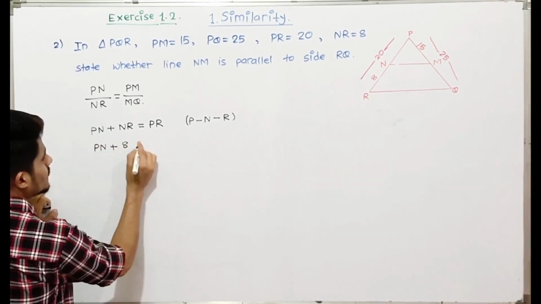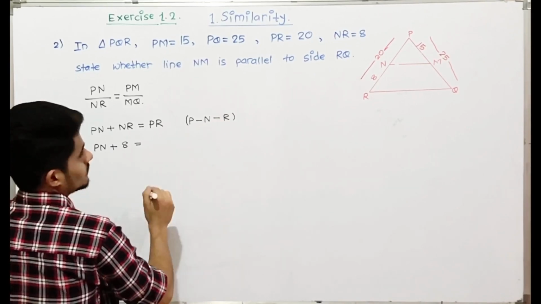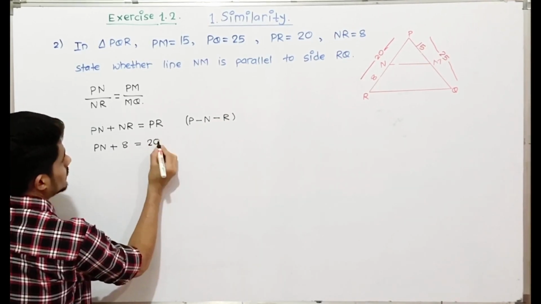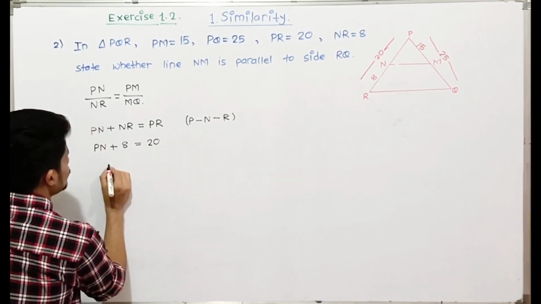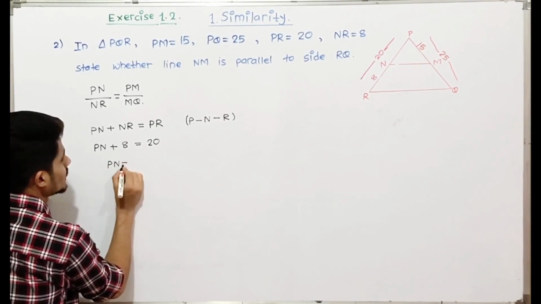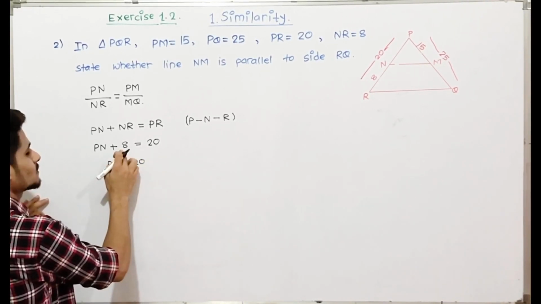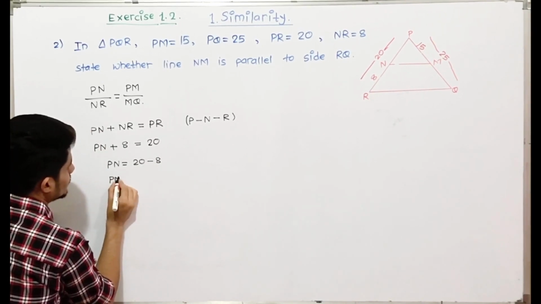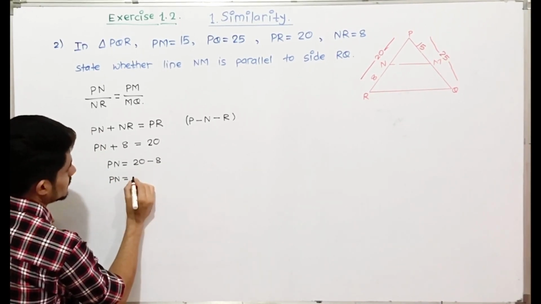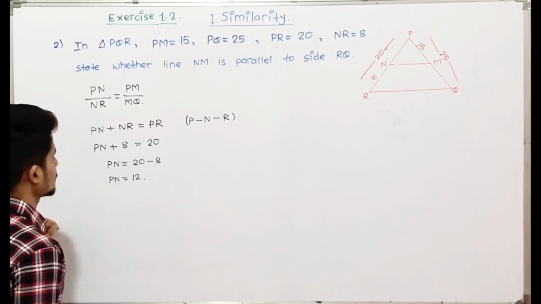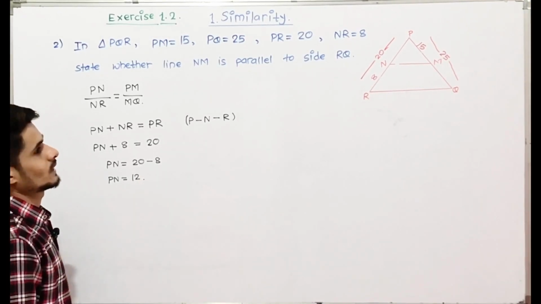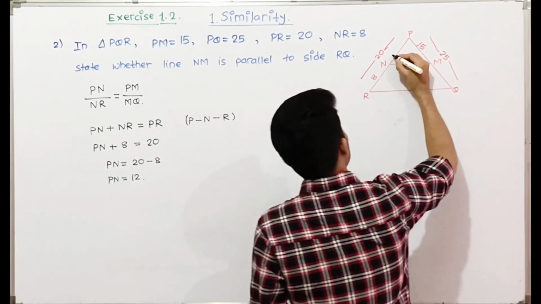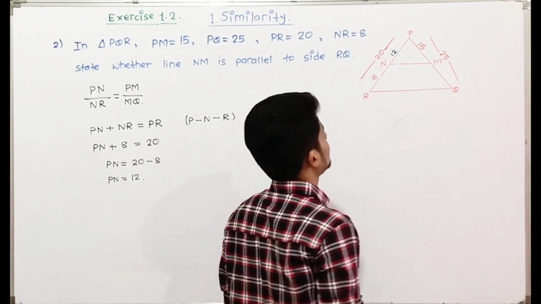PN plus 8 is equal to PR, that is 20. So to find the value of PN, 20 minus 8. PN is 12. So now we have the value of PN as 12.